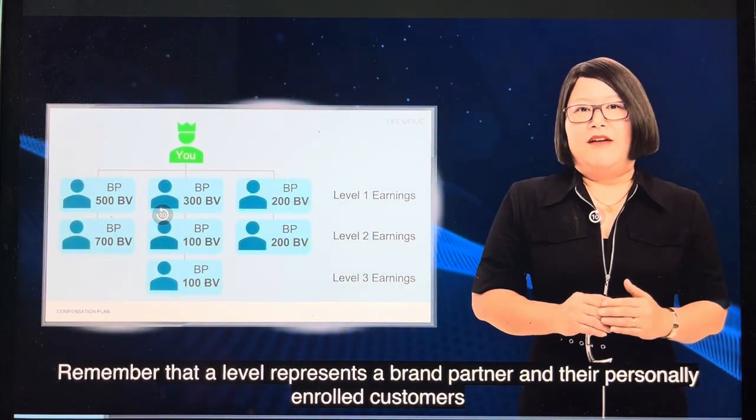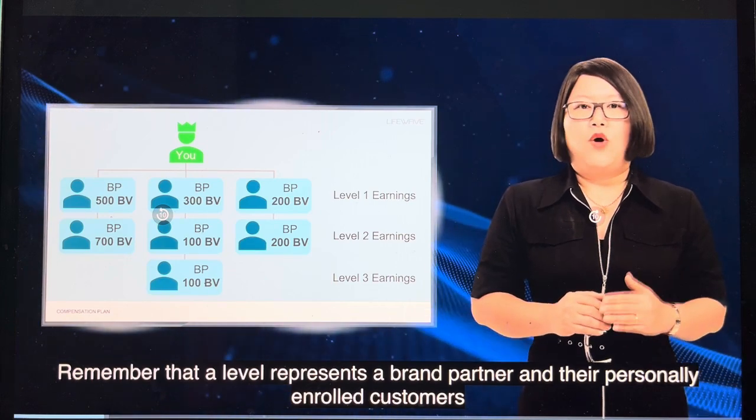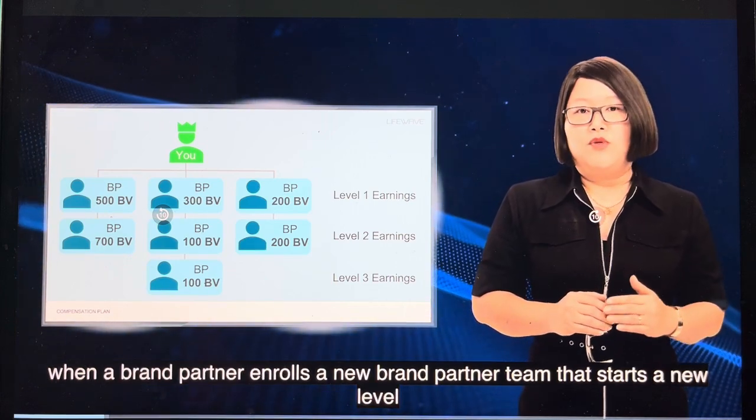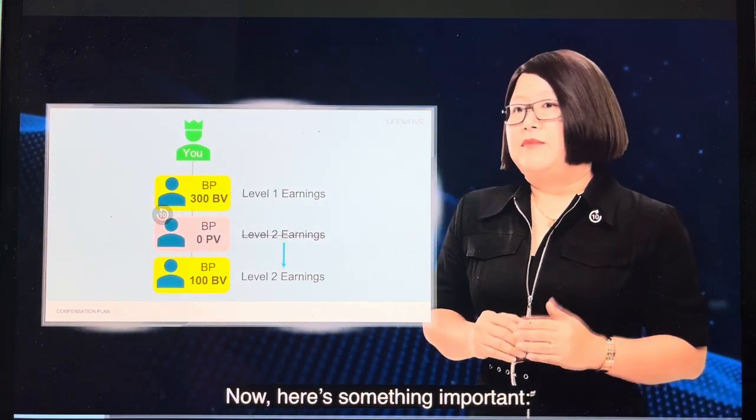Remember, a level represents a brand partner and their personally enrolled customers. When a brand partner enrolls a new brand partner team, that starts a new level. Now, here is something important.